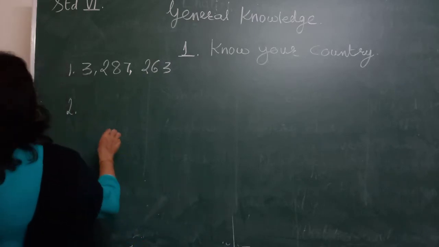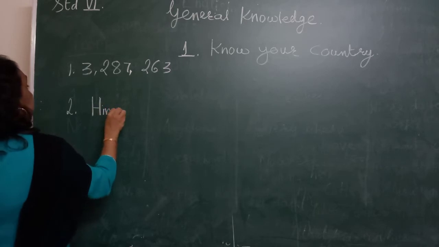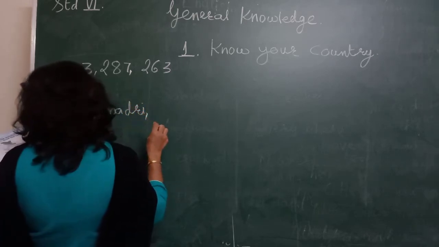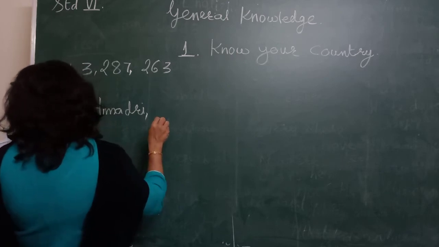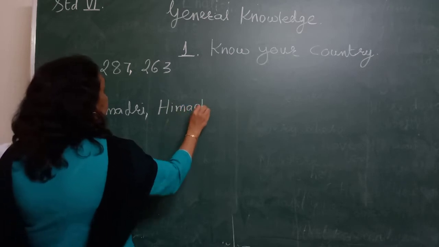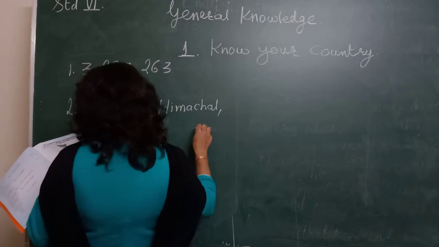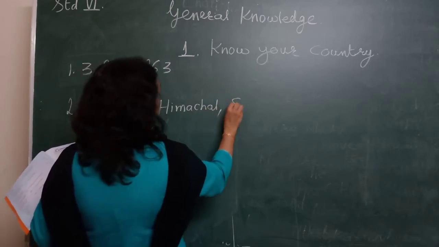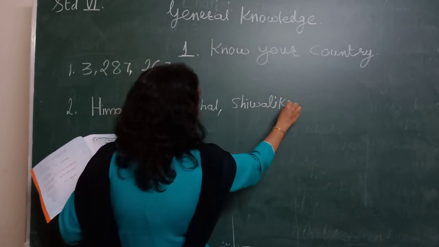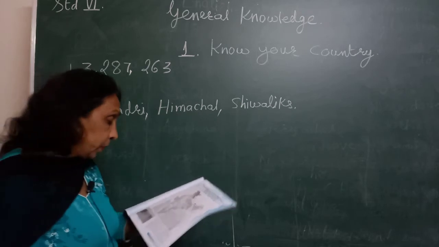Write first here with capital H, Himadri, then Himachal, and Shivaliks. First letter will be capital because they are the names of the mountain ranges. They are proper nouns.